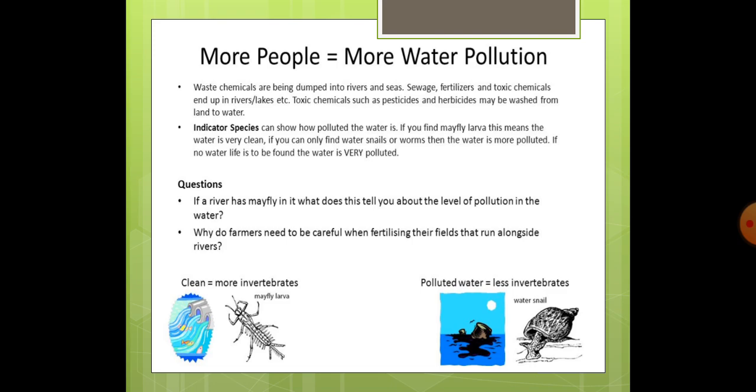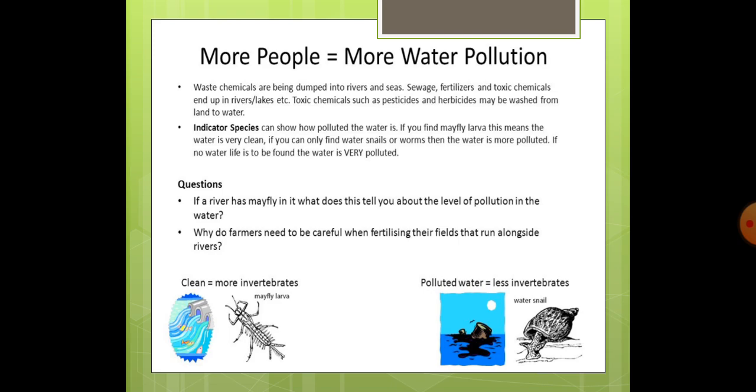Now, if there are more people, there is more water pollution. Why? Because waste chemicals are being dumped into rivers and seas. Sewage, that is the sewage coming from the cities and from our houses, fertilizers which are being used for crops, and even the toxic chemicals used as pesticides end up in rivers and lakes.